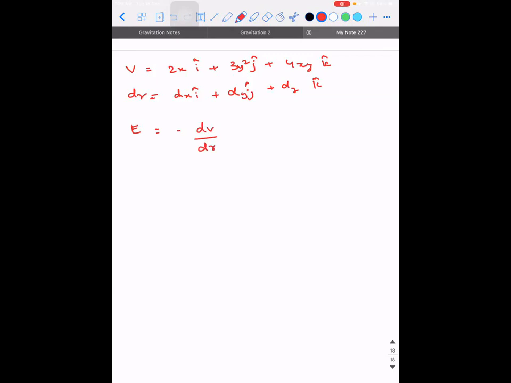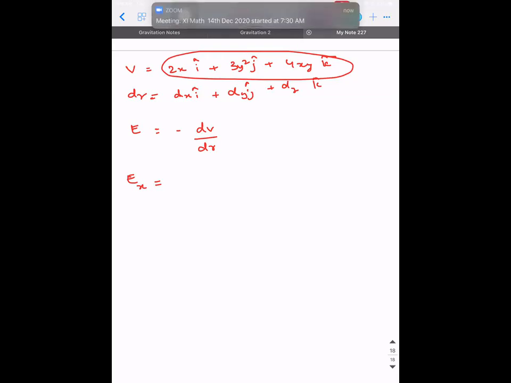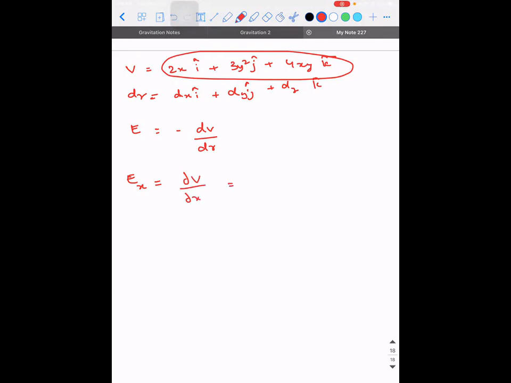If I need to calculate the value of electric field along x direction, then what am I supposed to do to this? I need to write it as dou V by dou x. So what is dou V by dou x?